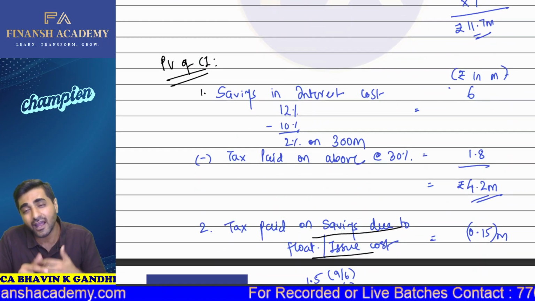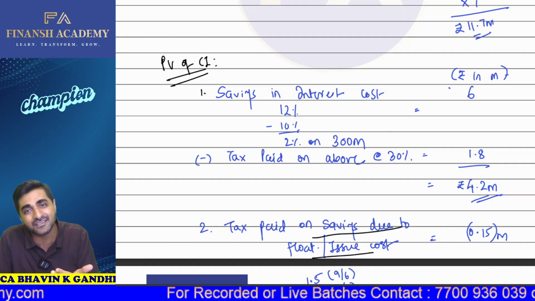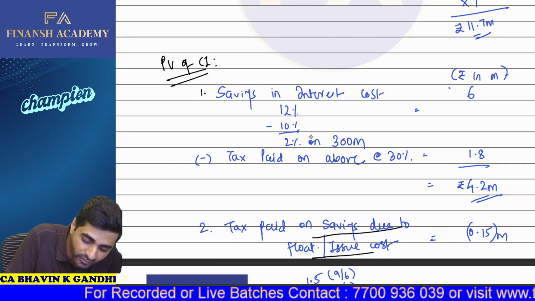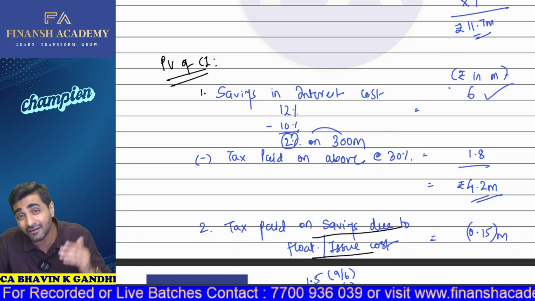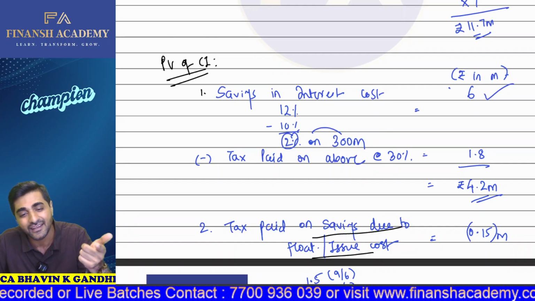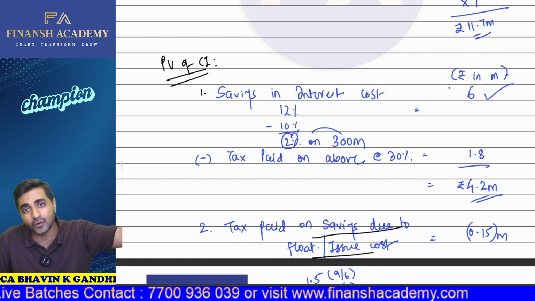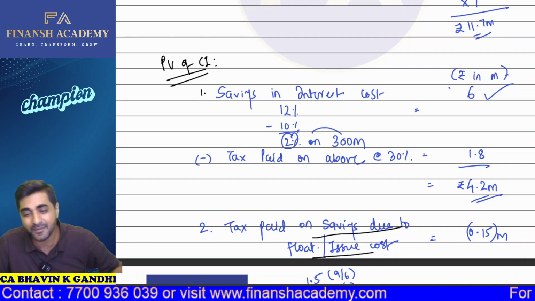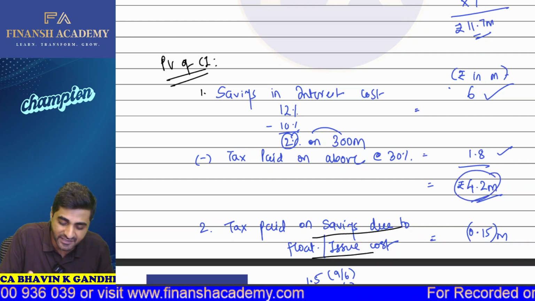What are my cash inflows? What is the entire activity done for? Savings. Any savings in your capital budgeting is to be treated as your cash inflow. So we have this savings of 2% on 300 million, so 6 million is the savings. But whenever we save money, we have to pay tax also on that. Outflow avoided is an inflow, and on that inflow we have to pay tax. So we'll be paying 1.8, and that's how 4.2 million is your inflow after tax.